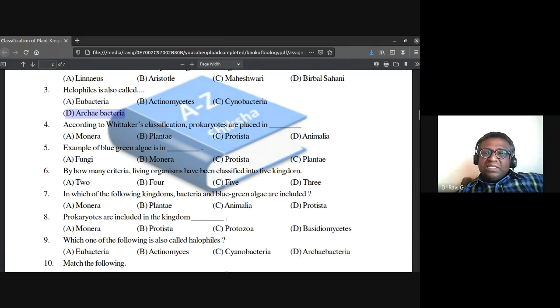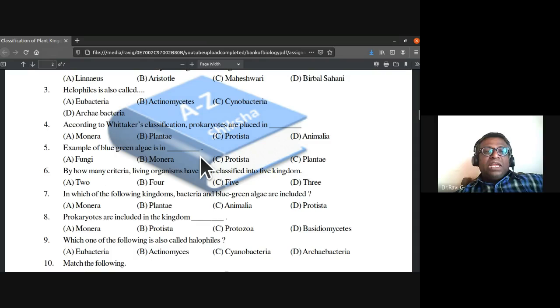So A is the answer, kingdom Monera. They include the prokaryotic organisms like blue-green algae. They include the prokaryotic organisms like bacteria, mycoplasma. They are all placed under kingdom Monera. So the only kingdom which has prokaryotic organisms is kingdom Monera. So the answer is kingdom Monera.